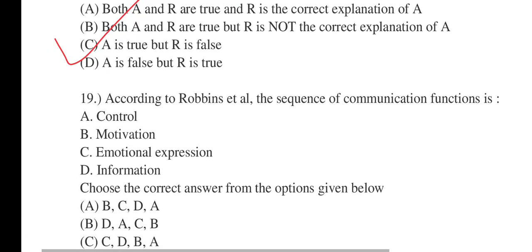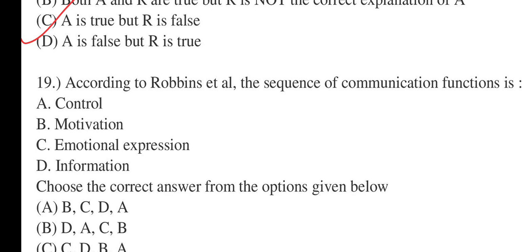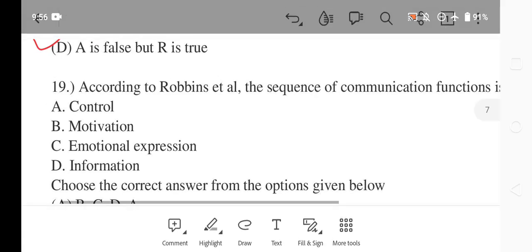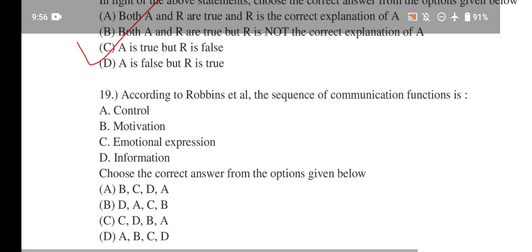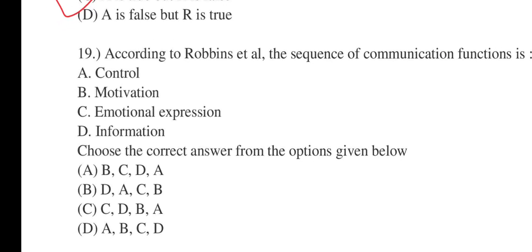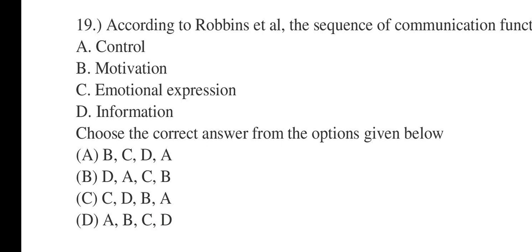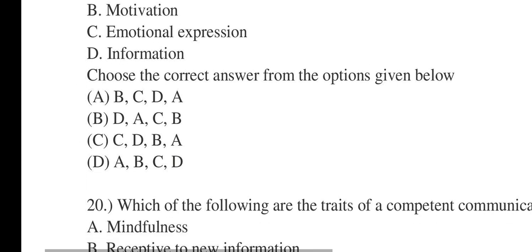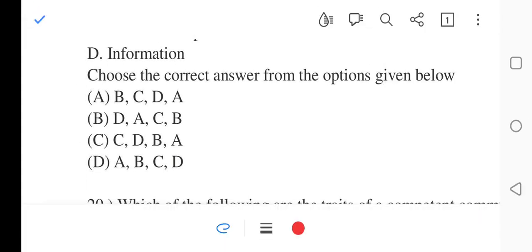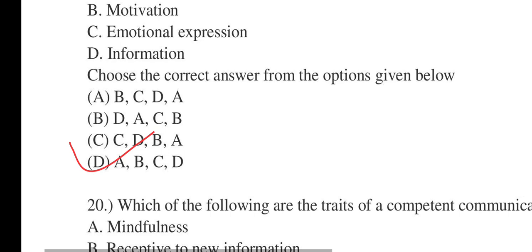19 says, according to Robbins et al., the sequence of communication functions is what? A, control, B, motivation, C, emotional expression, D, information. Choose the correct answer from the options given below. 19, D will be correct. A, B, C, D means sequentially all will be correct.